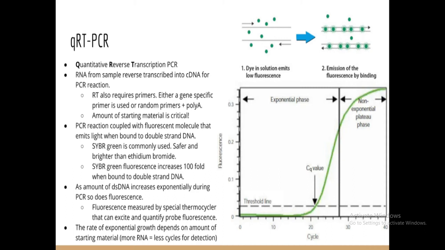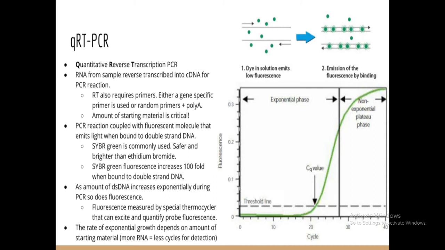The reverse transcription also requires primers. Either a gene-specific primer is used or random primers with poly A tails. The amount of starting material is very critical. And this PCR reaction is coupled with a fluorescent molecule that emits light when bound to double-stranded DNA.